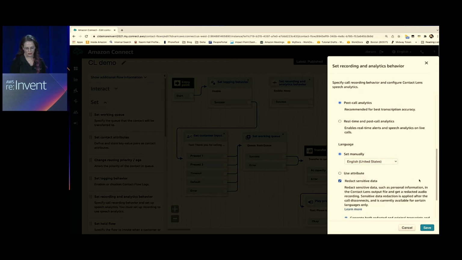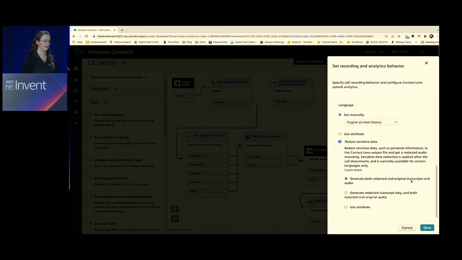We're also going to redact sensitive data here. As Kaustubh mentioned, you may have use cases where you need to redact that PII, and you have the option to generate both the redacted and the unredacted transcripts, which will be stored in S3, and we'll take a look at that output file at the end of the demo. So we're going to go ahead and generate both transcripts.